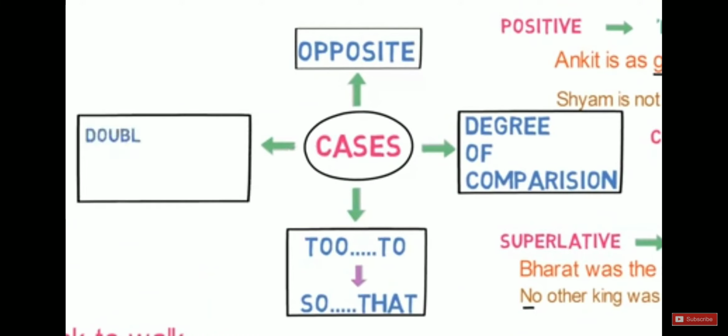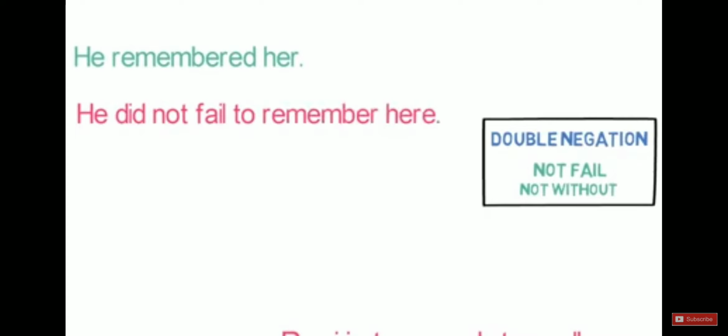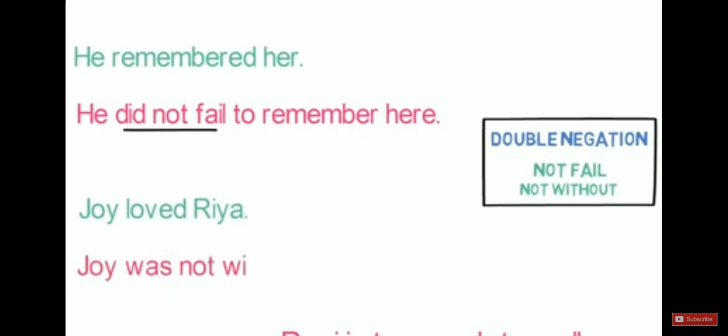Now let's look into case 4. Use of double negation words like not fail and not without in the sentence. Let's look into examples to understand them. He remembered her. If we convert it into negative, it becomes he did not fail to remember her. Here we use did not fail to convert the sentence into negative. Let's look into an example where not without is used. Joy loved Ria. Joy was not without love for Ria. Notice we have used not without here.